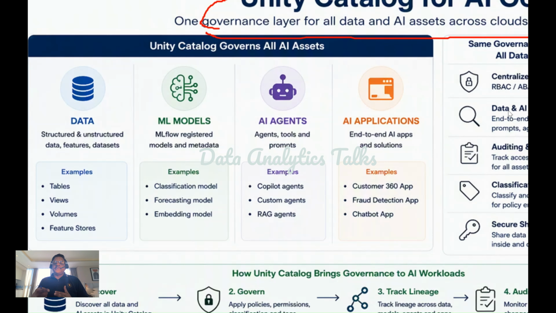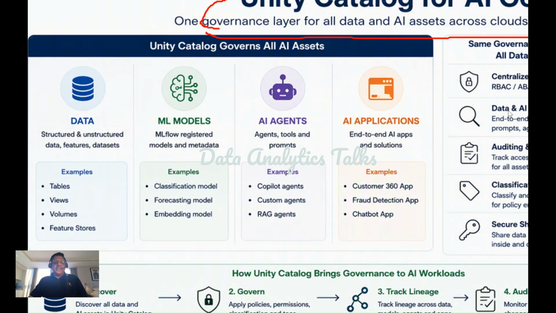Unity Catalog helps enforce those controls. That's a common problem. What information can an agent access within the organization? Can private information be accessed? So Unity Catalog can bring control over those access controls.